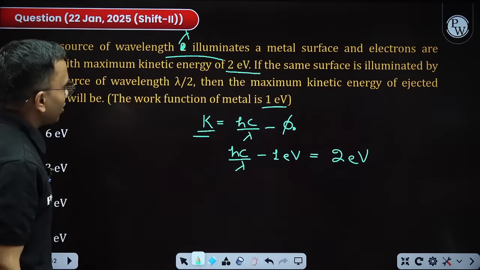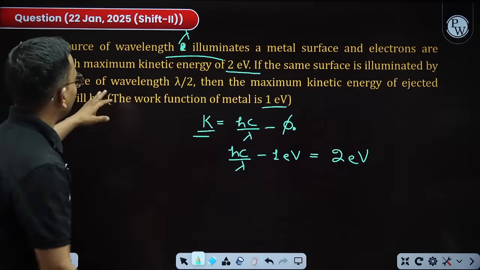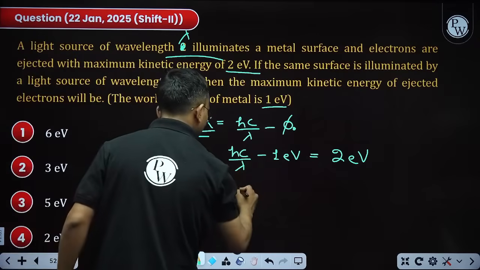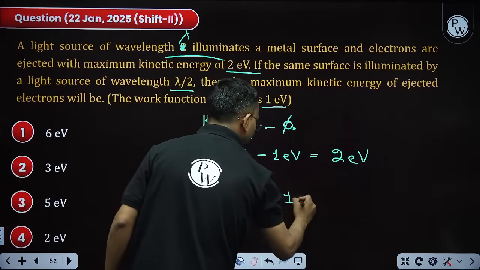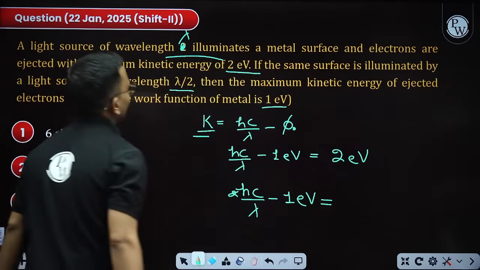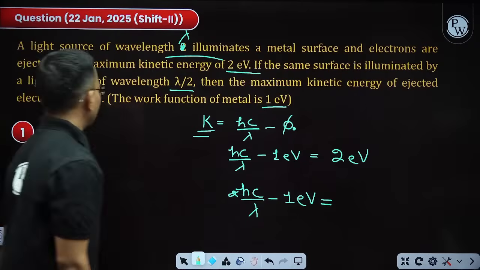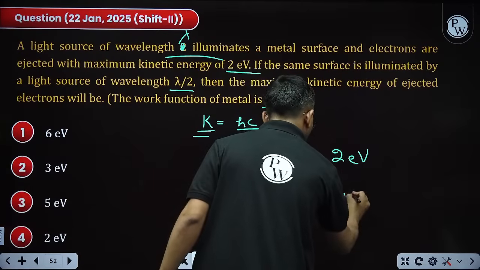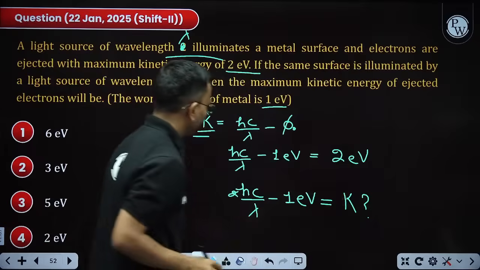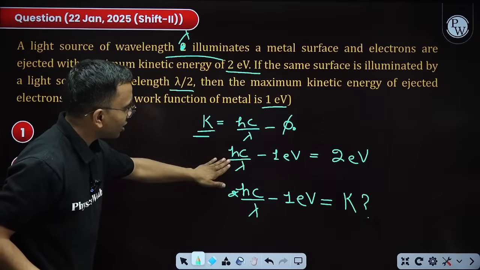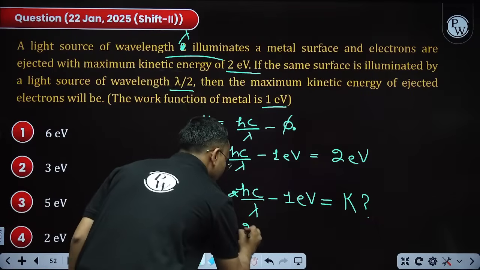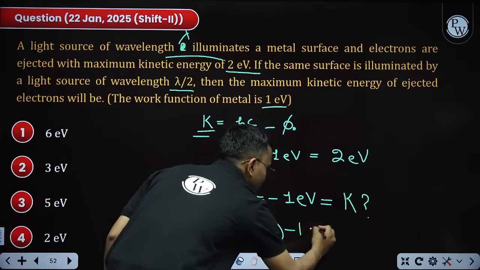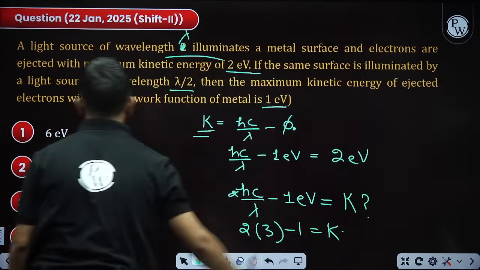If the same surface is illuminated by light of wavelength lambda by 2, then hc by lambda by 2 minus the work function of 1 electron volt gives the maximum kinetic energy ejected. We need to find it. From the earlier equation, hc by lambda comes as 3 electron volt. Put that there: 2 into 3 minus 1 equals K. 2 into 3 is 6, minus 1 is 5.